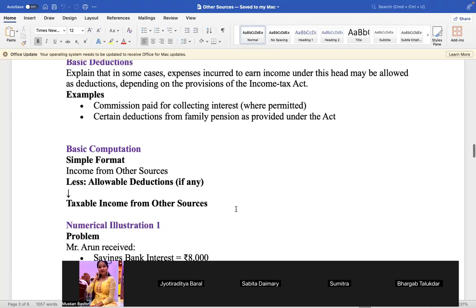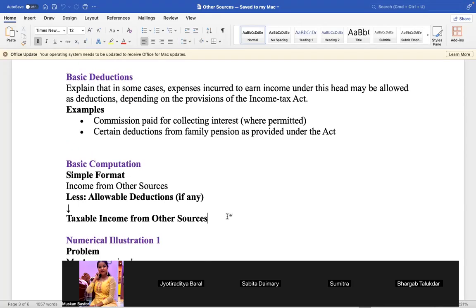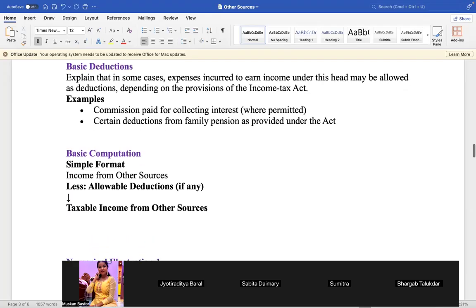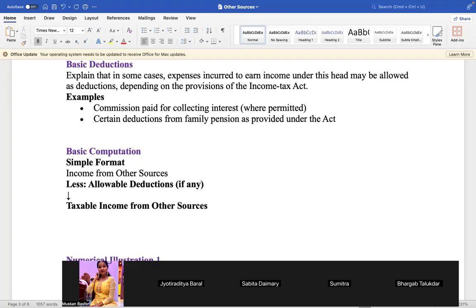Now Sumitra कहाँ गया? Sumitra will explain basic computation, income from other source computation. Yes, sir. Basic computation, simple format: income from other sources, less allowable deduction if any, equals taxable income from other sources. हो गया काम? Very simple to understand. So small, we have given the formula. Income from other sources, you take it, and if there is any deduction which is allowed by the income tax, you deduct, and the rest is income from other sources, you have to pay tax on that.